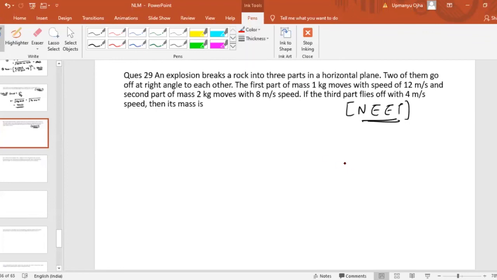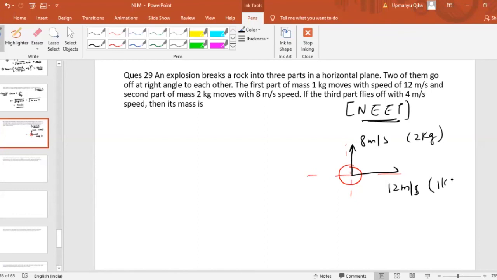So we have a rock here. Now this rock breaks into three parts. One part is of mass 1 kg and moves with a speed of 12 meters per second. The other part moves with a speed of 8 meters per second. The mass which is moving at 8 meters per second is 2 kg.